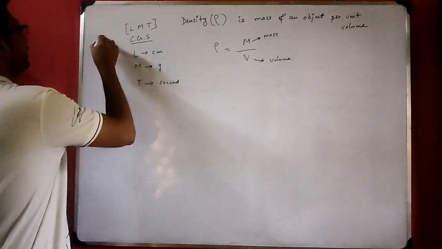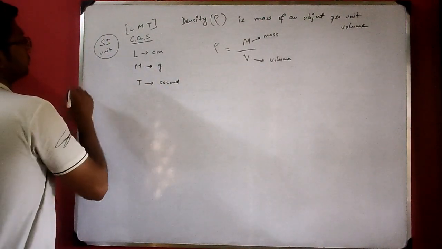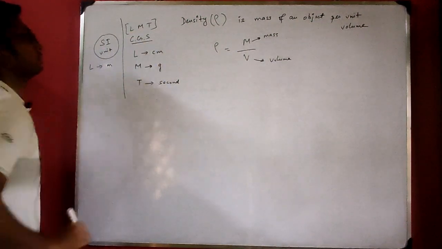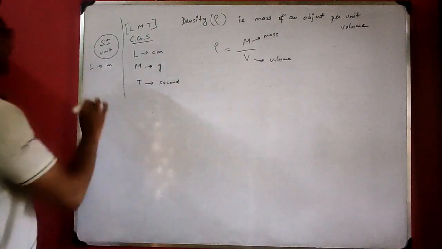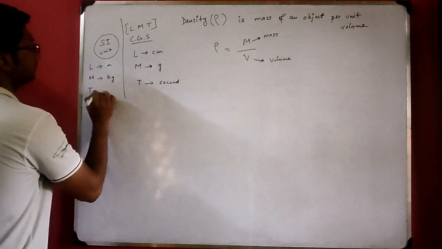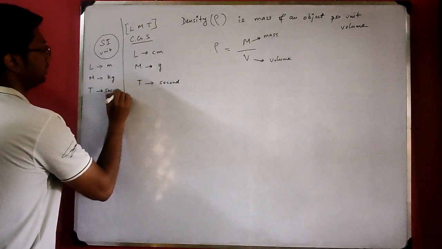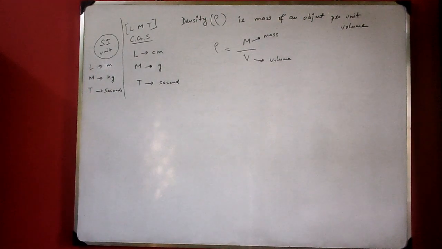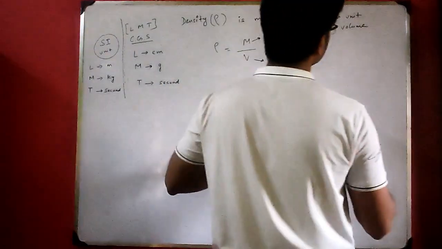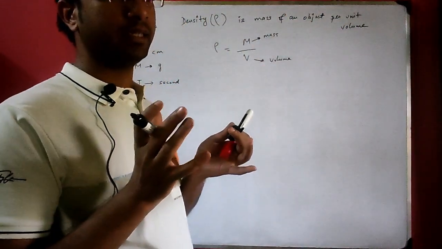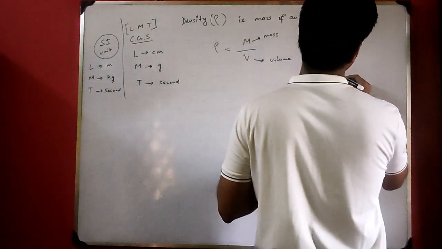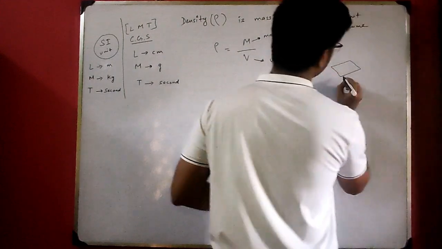Now let us take a look at the SI unit. Here L is represented by meter. There is centimeter in CGS and here it is meter. Mass is represented by kilogram. And time, just like in CGS, is measured in seconds. Now, density is mass per unit volume. It means it is the amount of mass present in a unit volume of a substance. Suppose there is a tank, a box like this.